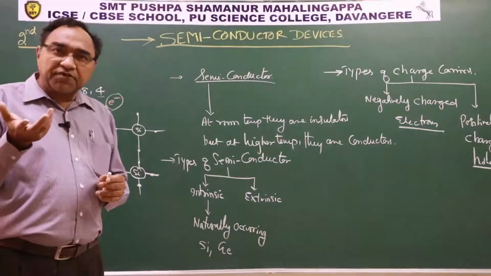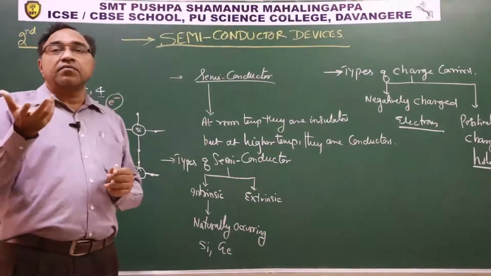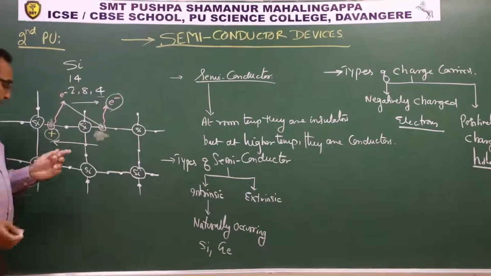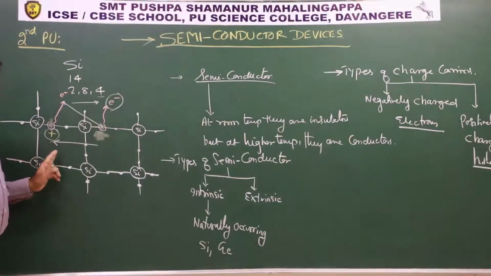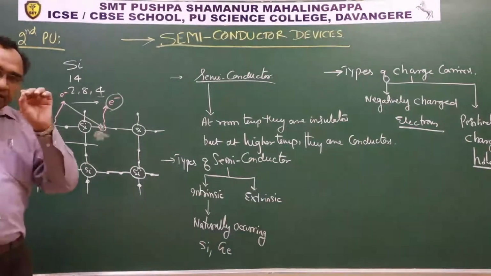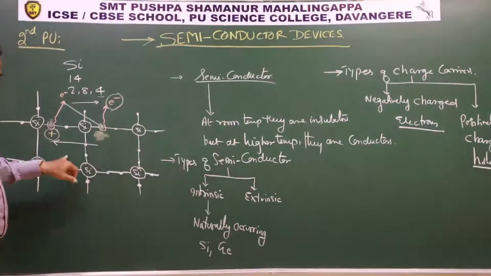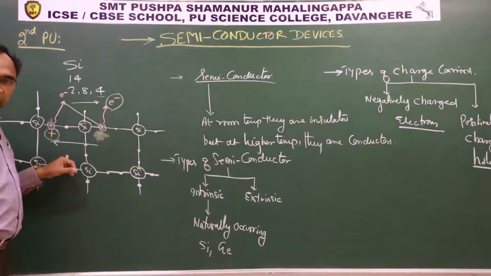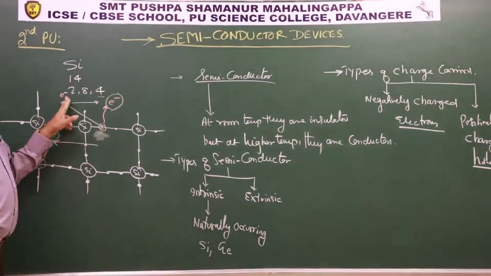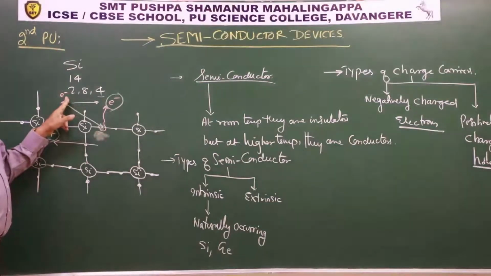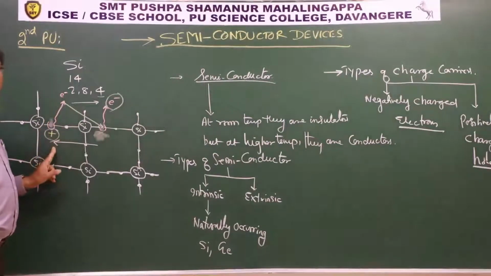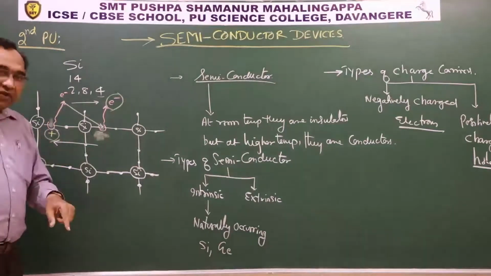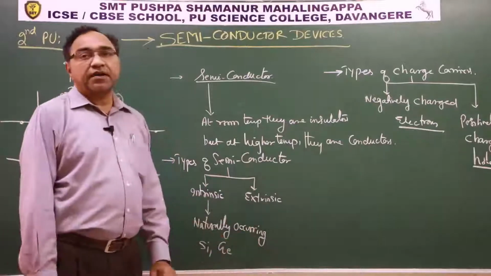Whichever one you increase, conductivity increases, strong current will be there. So it is possible that we put some impurities intentionally in silicon crystal to increase either the number of electrons in it or the number of holes in it. And this gave rise to what is called extrinsic semiconductor.